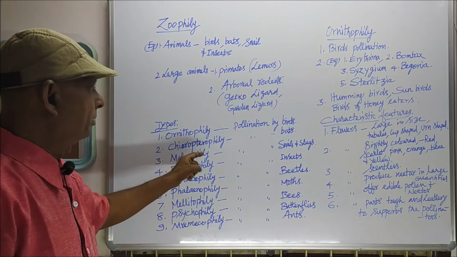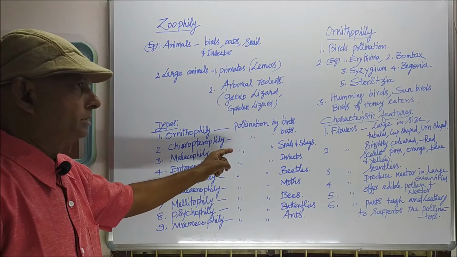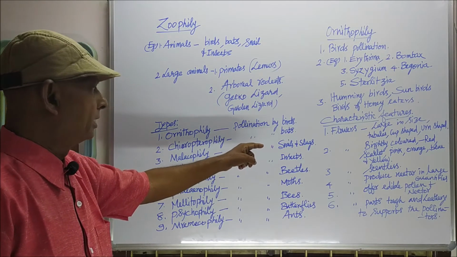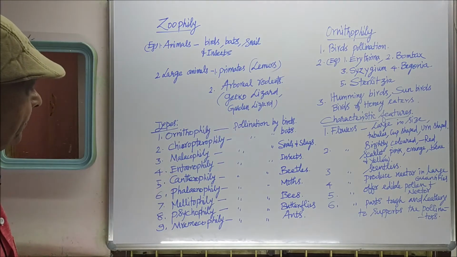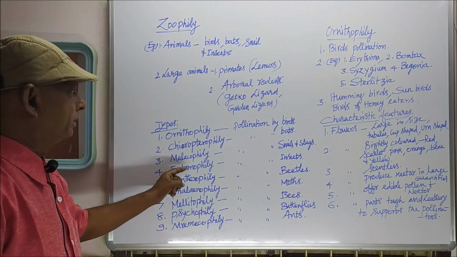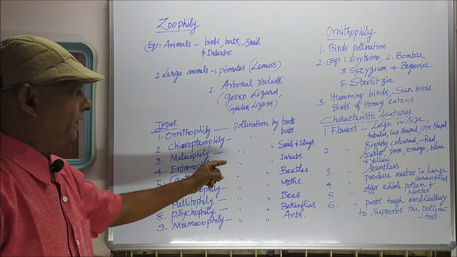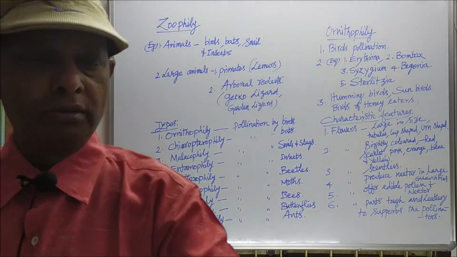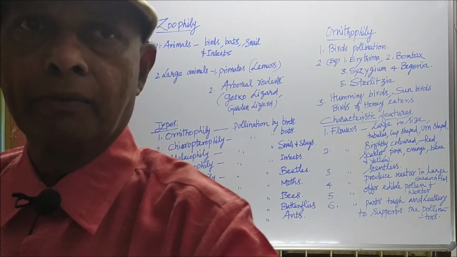Malacophily: when pollination takes place by means of snails and slugs, that is malacophily. Entomophily: when pollination takes place by insects, that is called entomophily.